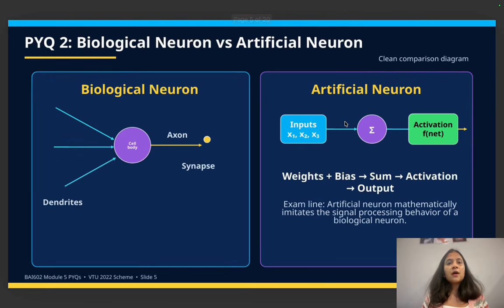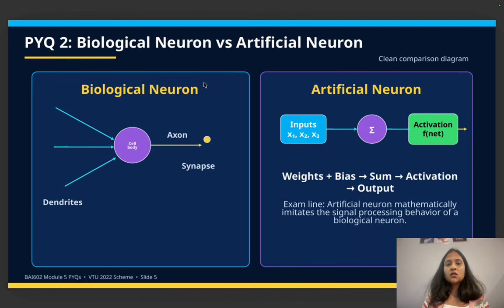Next is biological neuron versus artificial neuron. This is how the ANN concept was inspired. How was ANN introduced? It was inspired by the biological neuron, where a human brain has biological neurons, and how they work in a human body. Using that concept only, the ANN was introduced. That you have to explain, and you have to write it in a sentence, how ANN came into the picture.